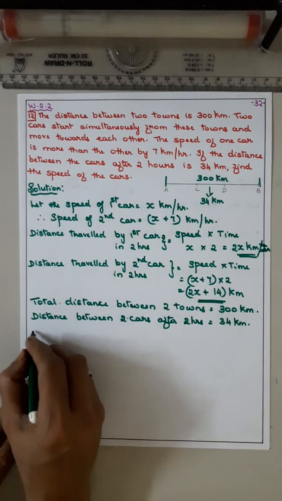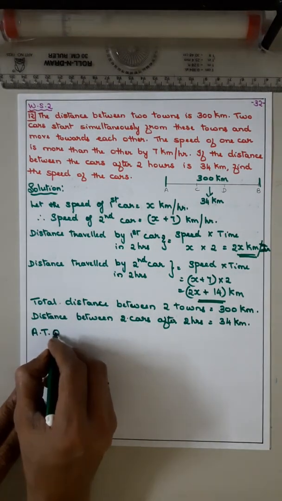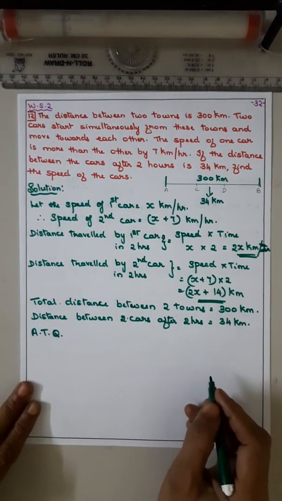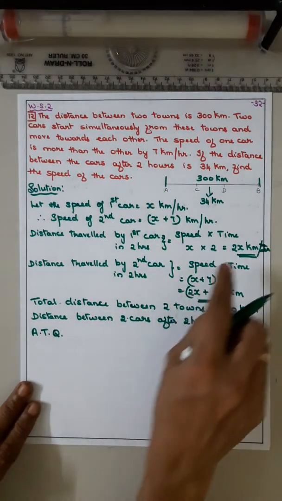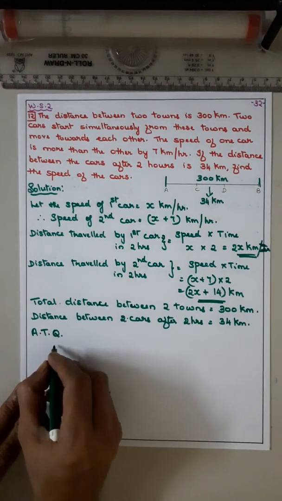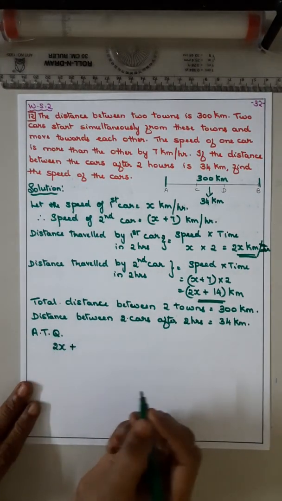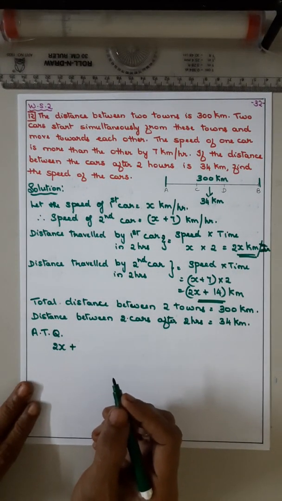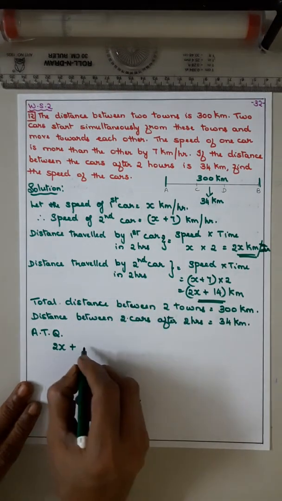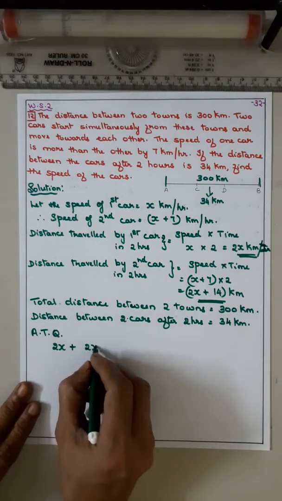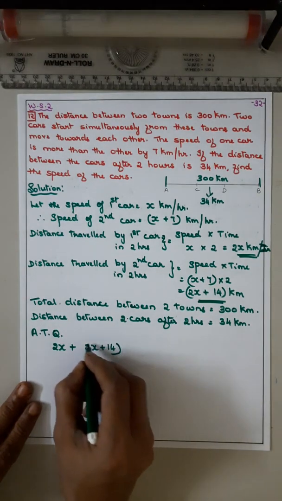Now, according to the question, here I am not writing all that. First, the distance covered by the first car will be how much? It is 2x plus, hope you are understanding this, the distance covered by the first car plus the distance covered by the second car, it is 2x plus 14.